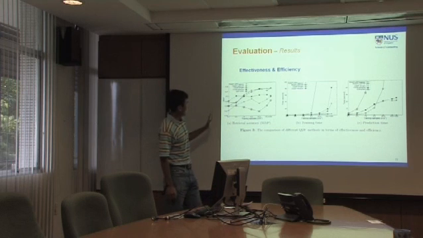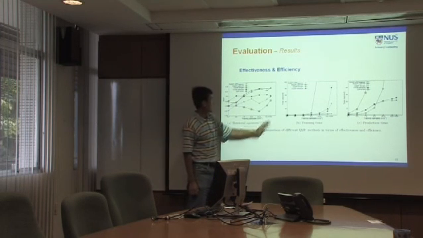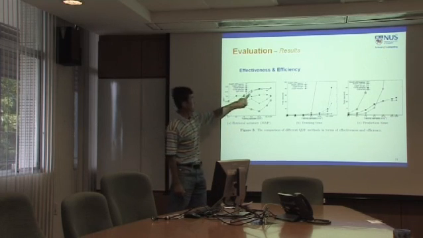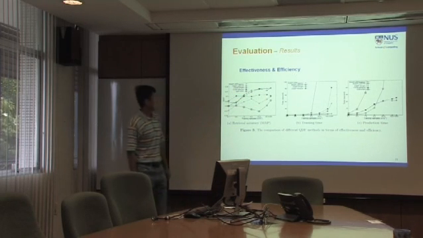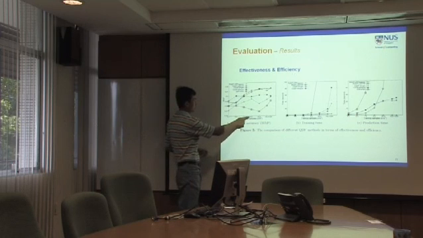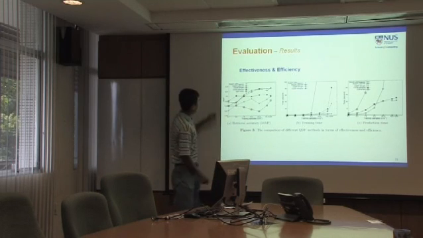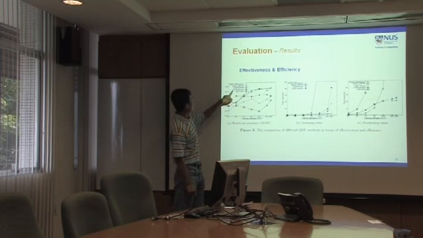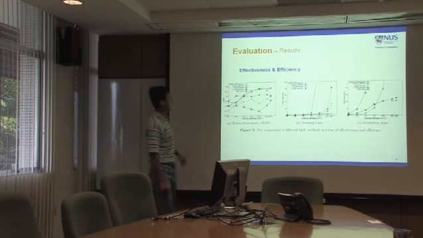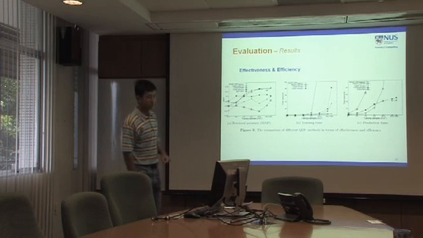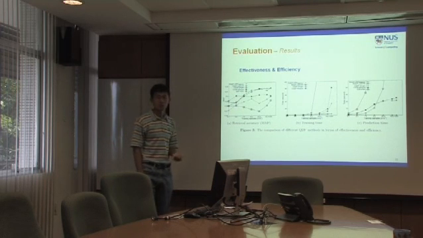But when the number of training samples is large enough, the regression approach will exceed the others. When the number of training samples is not that large, other approaches, like the mixture class-based query-dependent fusion, perform the best. So that's the effectiveness.